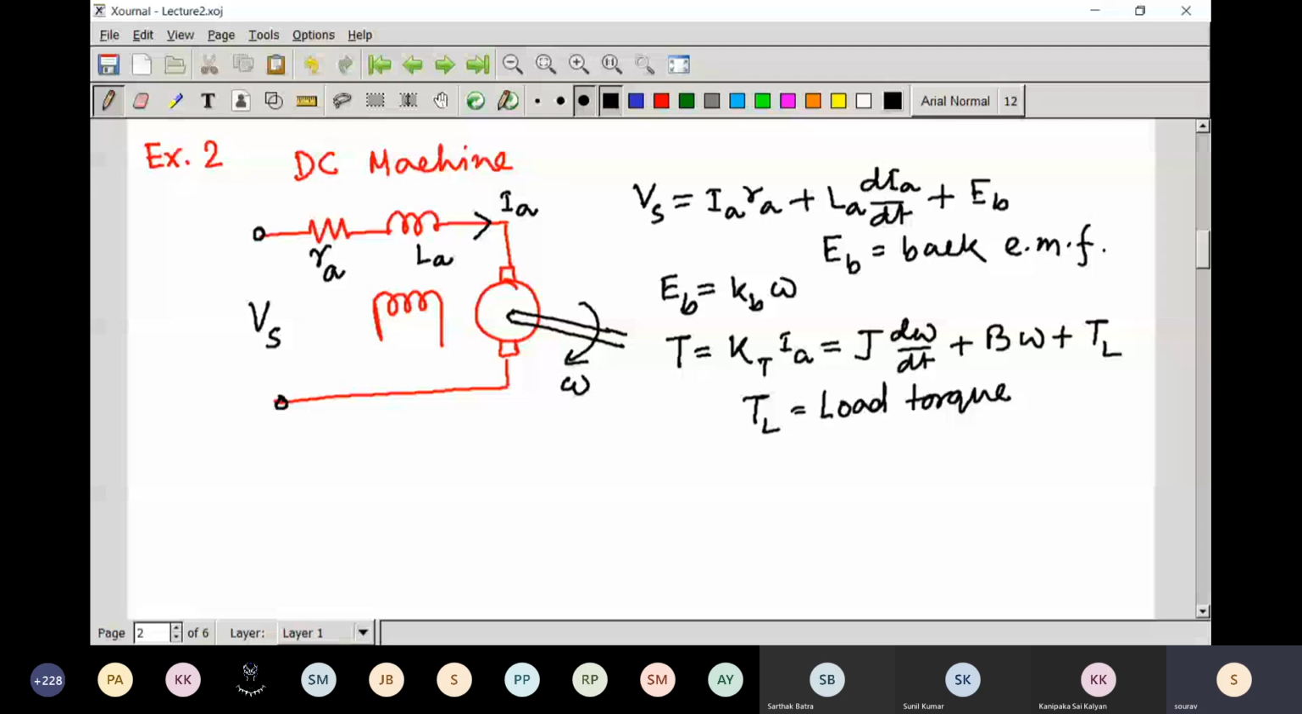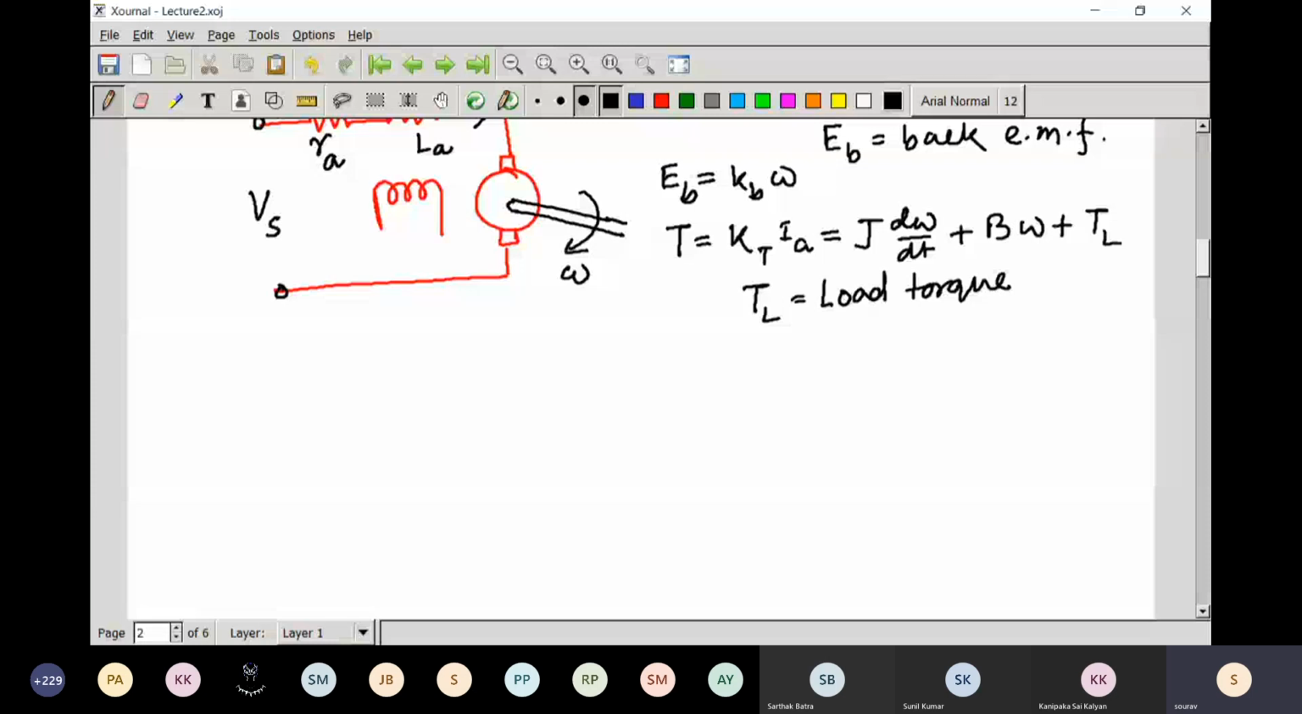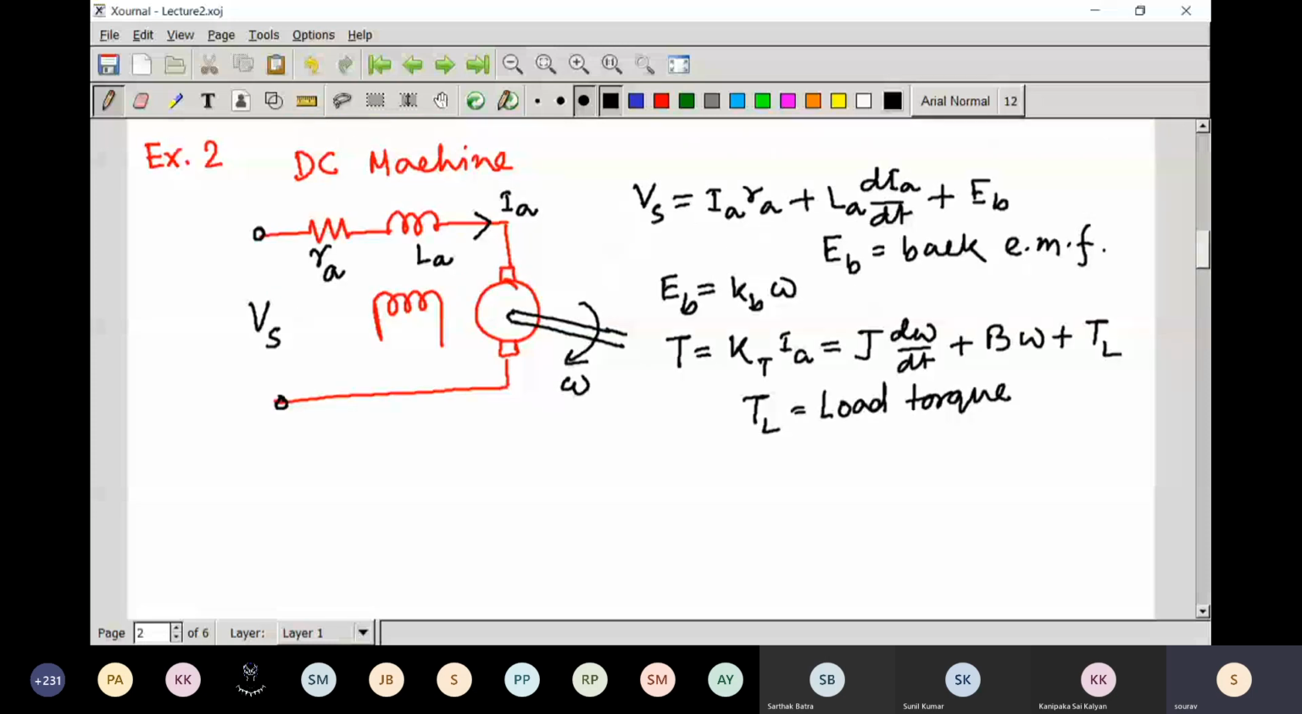So from this particular example, what we are trying to understand is that this particular system also runs on the feedback principle. So we can write those equations. Let us number those equations. Suppose this is equation number 1 and this is equation number 2. Then let us represent those equations in block form.